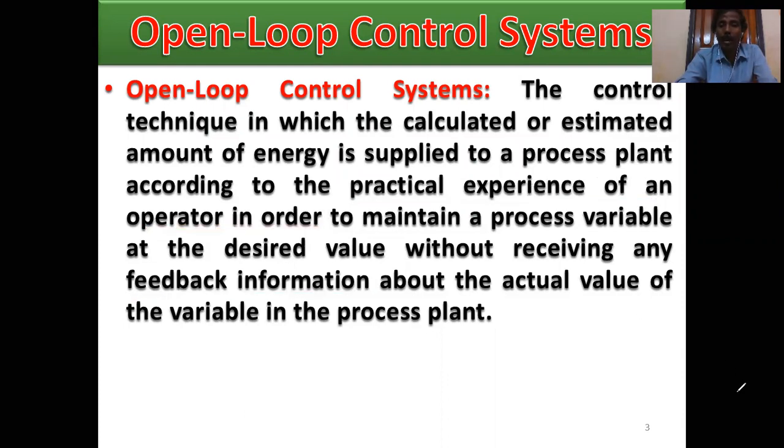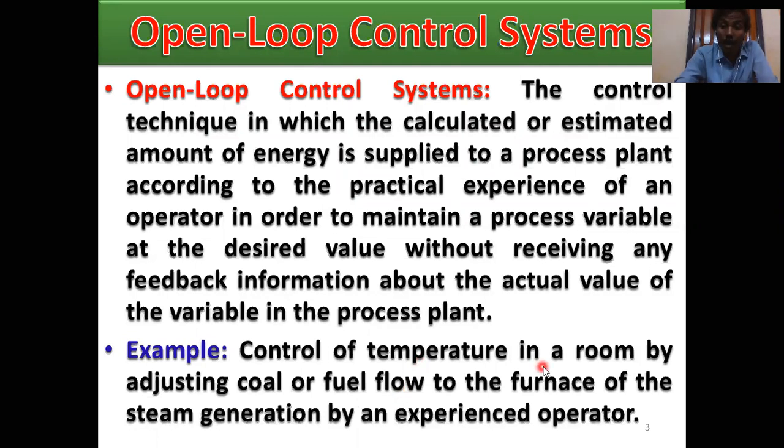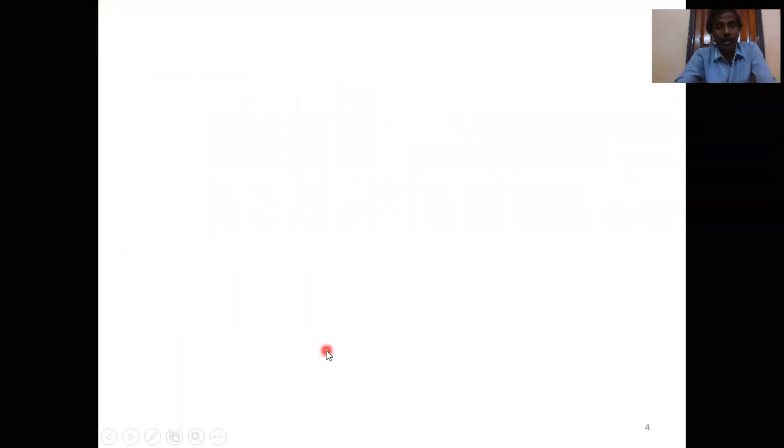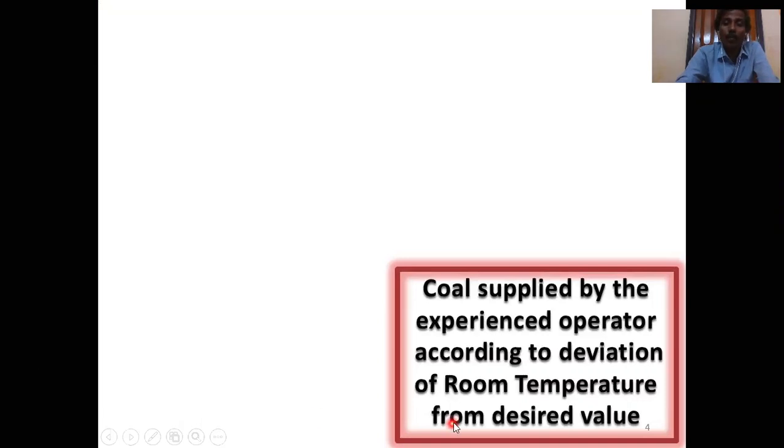And what is an example of an open loop control system? Suppose room temperature: control of the temperature in a room by adjusting the coal or fuel flow to the furnace of the steam generation by an experienced operator. So room temperature control is an example of an open loop control system. Then the block diagram for open loop control systems. First, coal is supplied by the experienced operator.